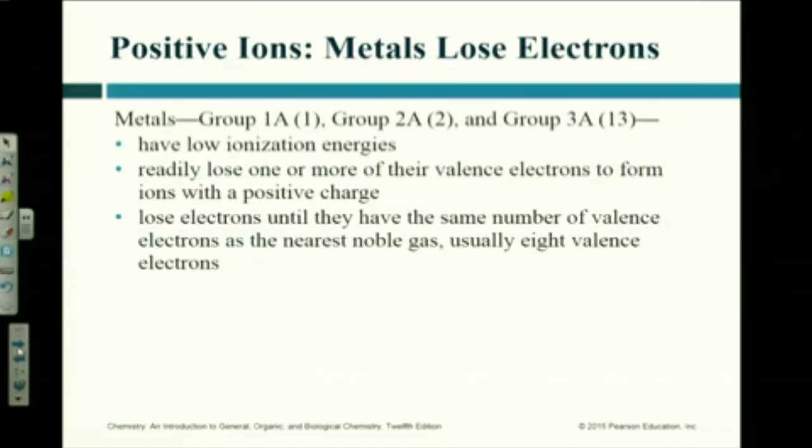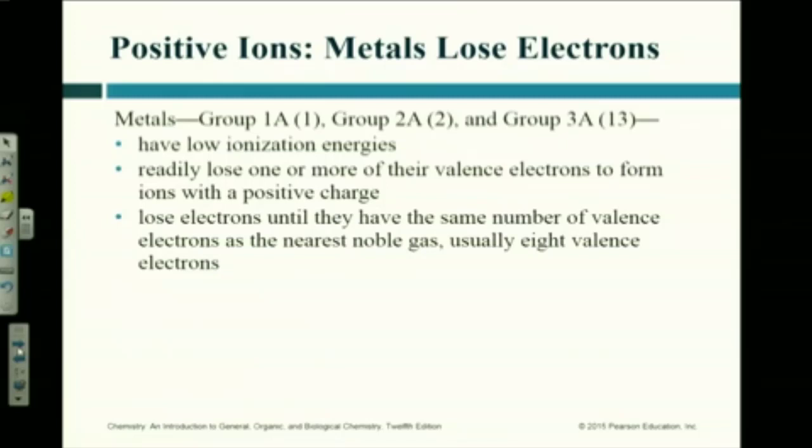Now, look at group 3. It starts off with a metalloid, right? Boron. Underneath that is aluminum. Aluminum is always 3 plus. The ones underneath aluminum, don't worry about right now. We'll get to those. So, aluminum is always 3 plus.